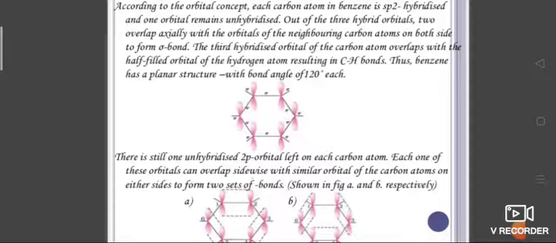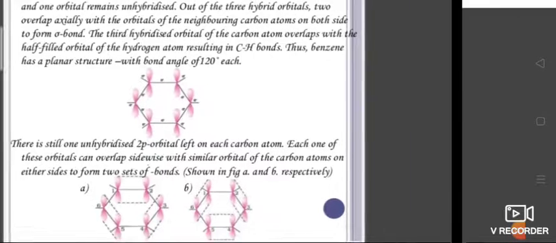The next one shows carbon 2 to 3, carbon 4 to 5 and carbon 6 to 1. These are the resonance orbital structures of benzene. So overlapping of p orbitals is there, and the ring structure is formed.